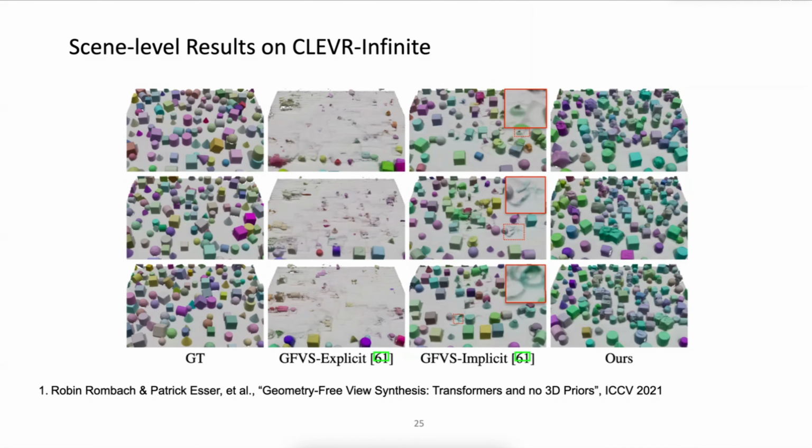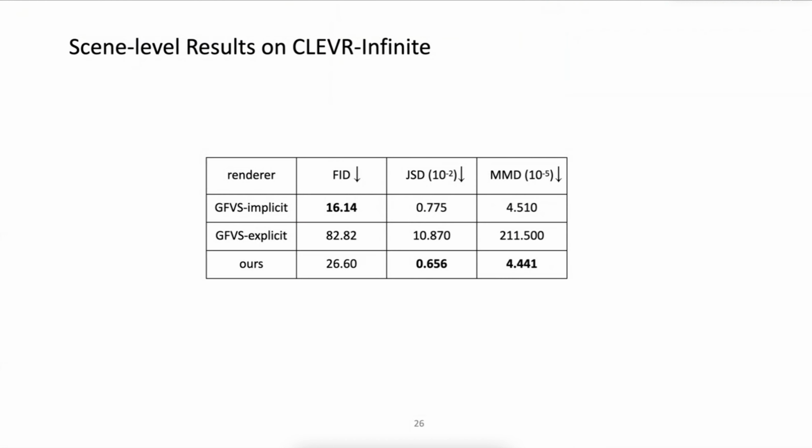We also conduct scene-level evaluations. First, we present a few generated scenes from different methods. SGAM generates scenes that best match the ground truth scene distribution and have the minimum artifacts caused by view inconsistency. Next, we present our quantitative results on scene-level generation measured by FID, Jensen-Shannon divergence, and maximum mean discrepancy. While SGAM did not achieve the best FID per frame, SGAM produced more consistent geometry across frames and best matches the ground truth distributions.